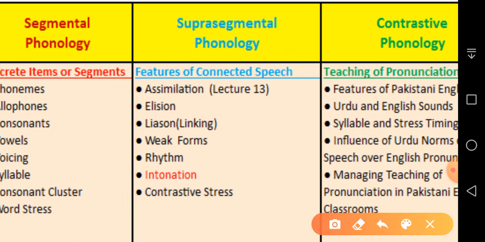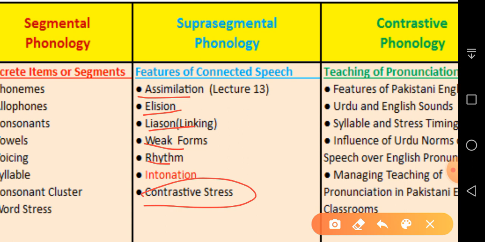So these are other features of suprasegmental phonology: assimilation, elision, linking or liaison, weak forms, rhythm, and then contrastive stress, which has already been discussed, that we give prominence to one word in a sentence and it also changes meaning. Let's say you say, "I have bought tickets." If you want to give prominence to one word, you can say "I have bought tickets." Okay, you can say "I bought tickets," not anything else.